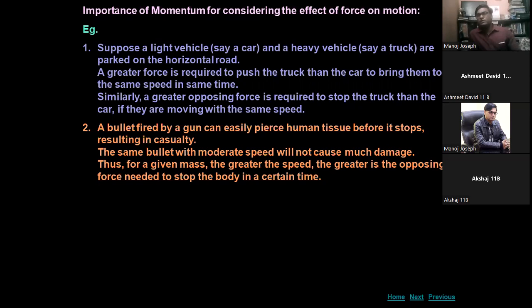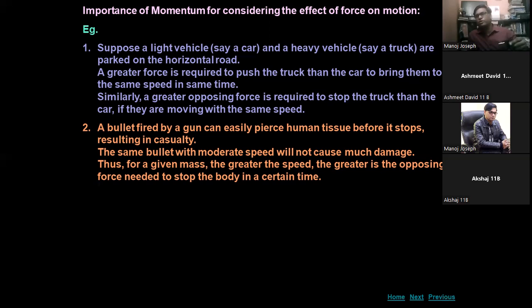The mass of a bullet is around 40 grams or 30 grams.